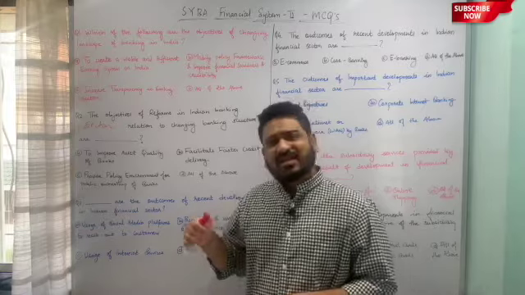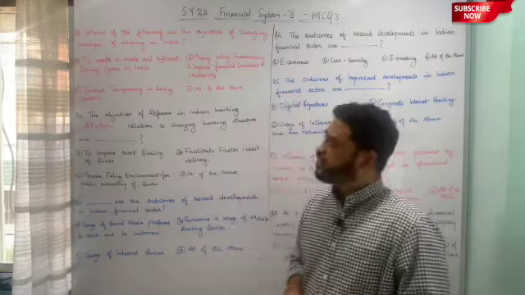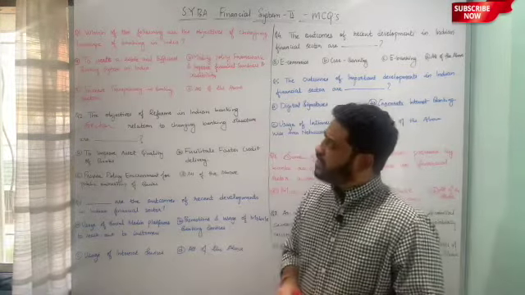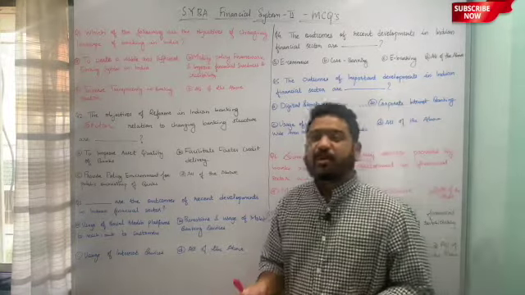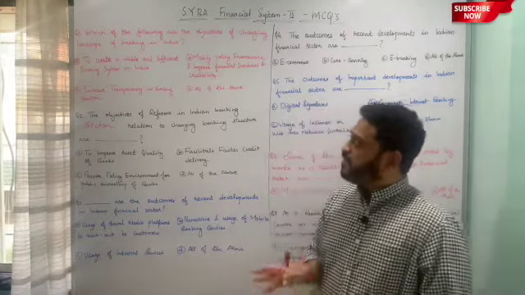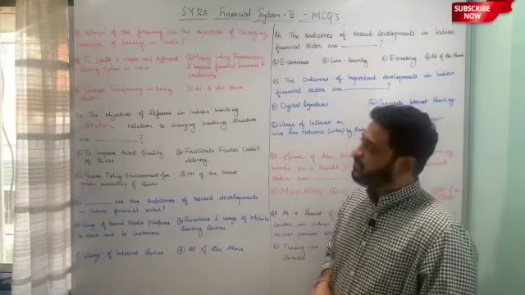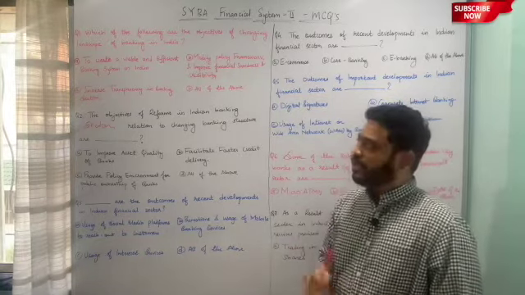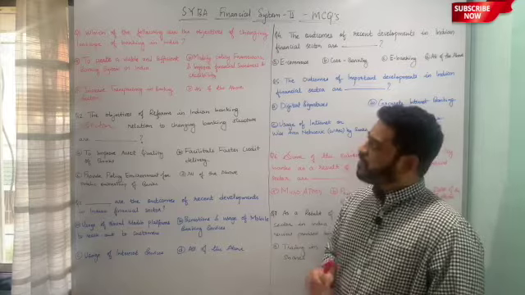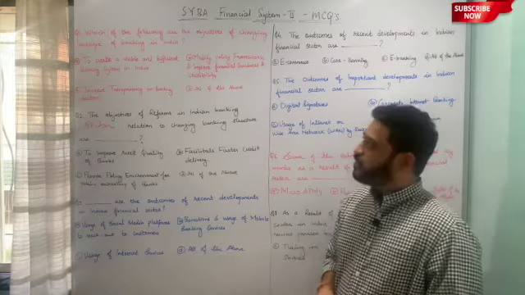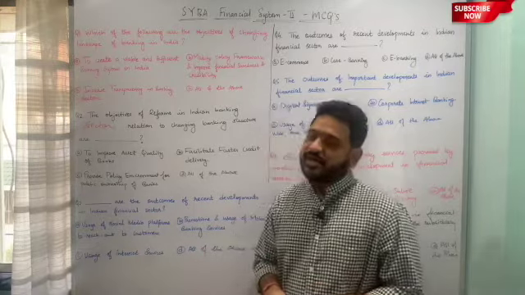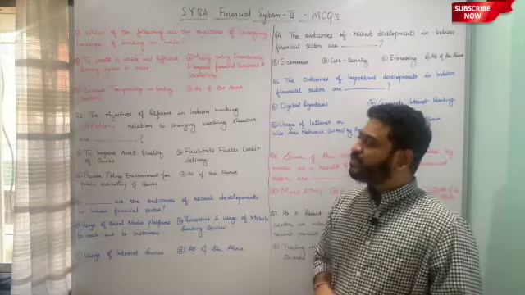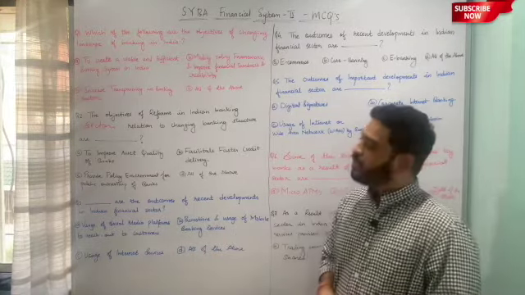In this class, let us start with Chapter 4. The first question in relation to Chapter 4 is, which of the following are the objectives of changing landscape of banking in India? And the underlying options are: the first objective is to create a viable and efficient banking system in India. The second is to modify policy framework and improve financial soundness and financial credibility in India. The third is to increase transparency in banking sector, and the fourth is all of the above.